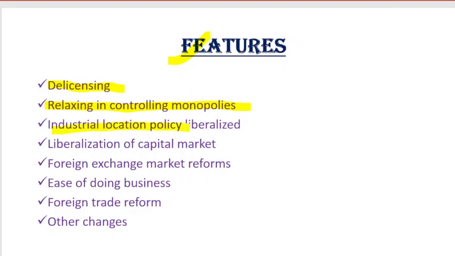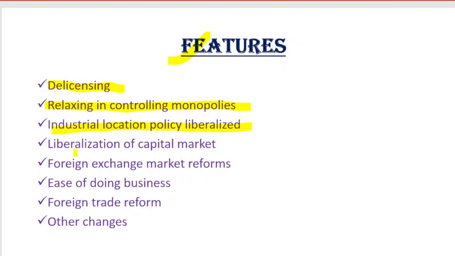Then industrial location policy was liberalized. Here it's very simple. Industrial location policy means there is now no need to obtain government approval, except for those five industries. That means wherever you want to open your industry, in whichever suitable area, you don't have to seek approval from the government. You may do it, except for the five industries which I've already mentioned.